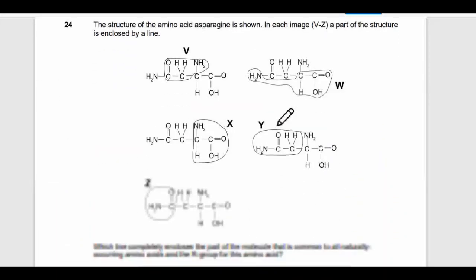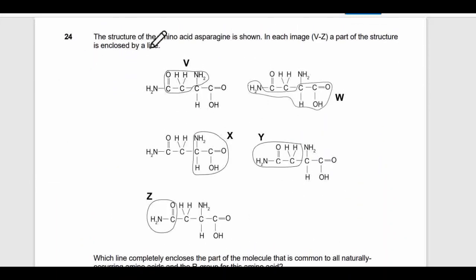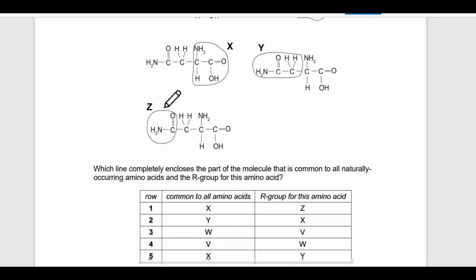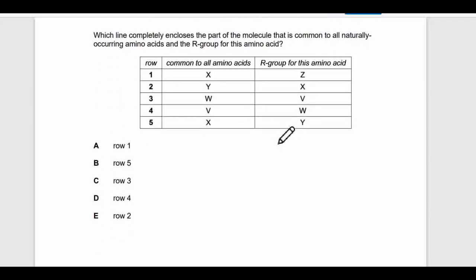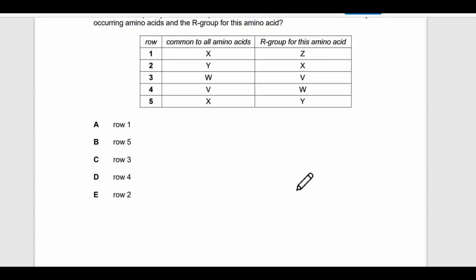Let's move on. The next question: the structure of the amino acid asparagine is shown. In each image, V to Z, a part of the structure is enclosed in a line. Let's read the question. Which line completely encloses the part of the molecule that is common in all naturally occurring amino acids, and the R group of amino acids? Before doing this, let's draw the structure of an amino acid, which most of you may know from high school and previous knowledge, right? But still, let's draw it.